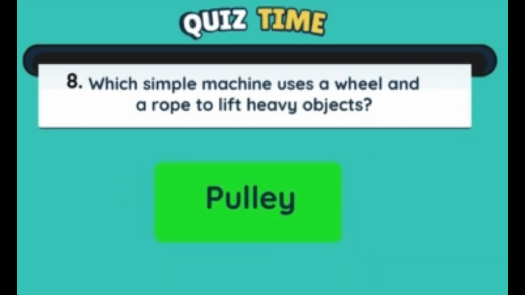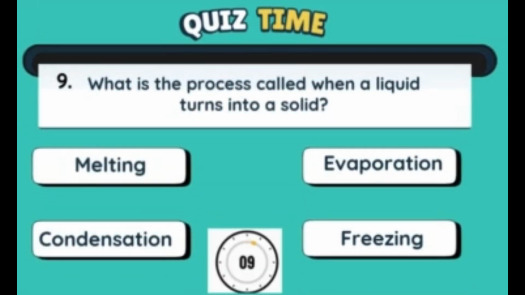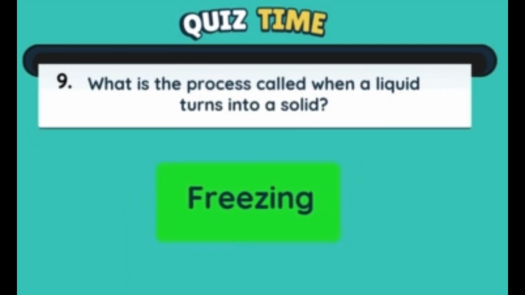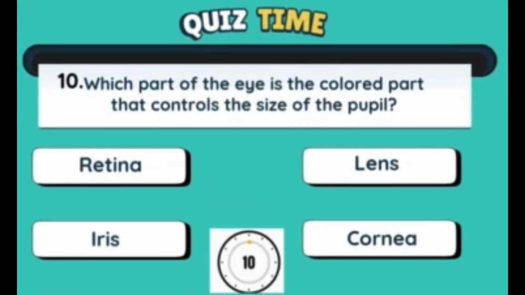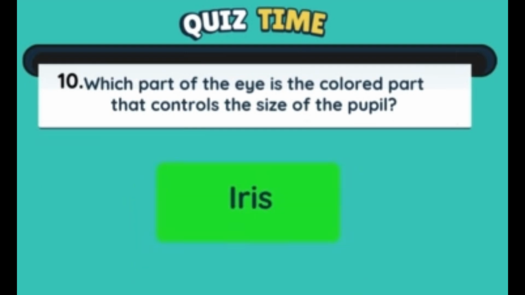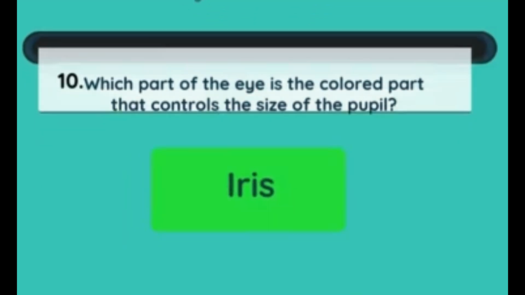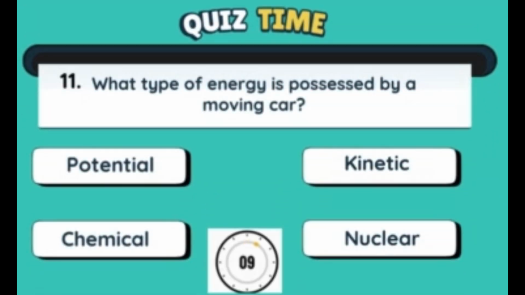It is pulley. What is the process called when a liquid turns into a solid? It is freezing. Which part of the eye is the colored part that controls the size of the pupil? It is iris. What type of energy is possessed by a moving car?